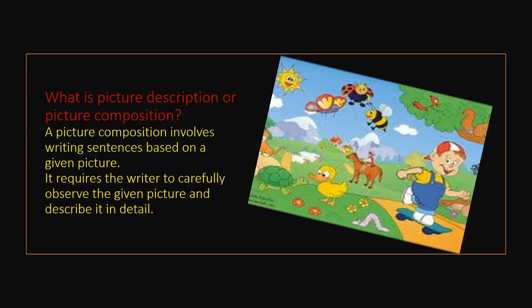For example, if the person or the student who is writing a paragraph based on a given picture is having good observation skills, then he can write the picture in detail. Okay, so a picture composition involves writing sentences based on a given picture. It requires the writer to carefully observe the given picture and describe it in detail.